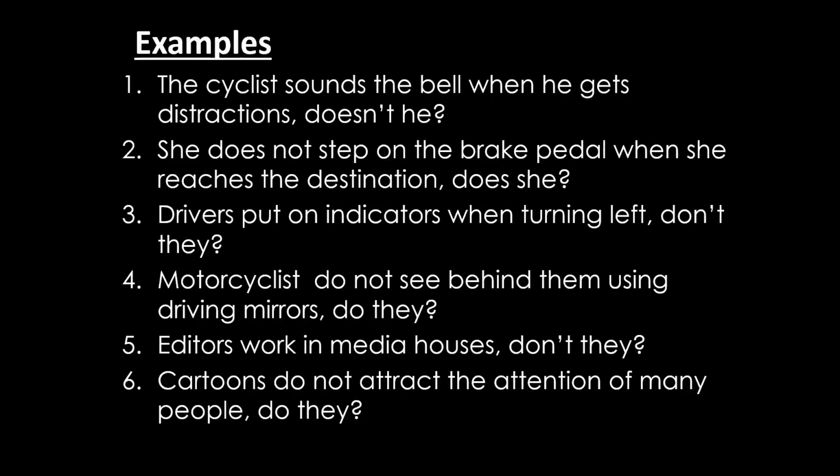So, we also have these sentences. The cyclist sounds the bell when he gets distractions, doesn't he? Because we have an affirmative statement, the question tag is in negative. She does not step on the brake pedal when she reaches the destination, does she? Because the statement is in negative, the question tag is in affirmative.